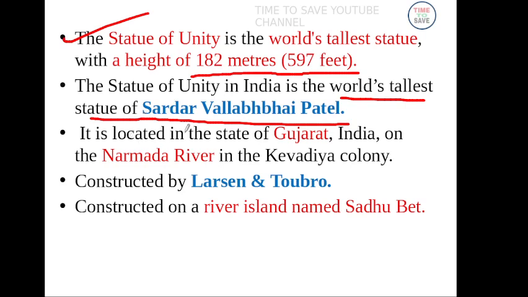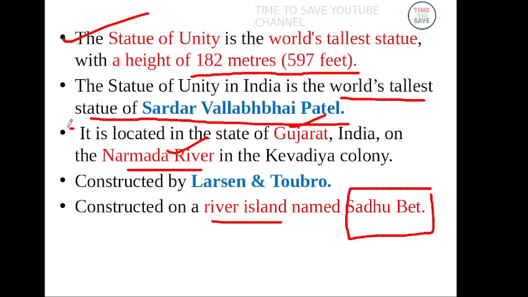This statue is located in which state? Gujarat state, on the Narmada river. This statue was constructed by L&T, that is Larsen and Toubro. It was constructed on a river island named Sadhubet, and the river is Narmada. These 2 questions are very important. Statue of Unity is located on which river? Narmada river. Located on which island? Sadhubet island.